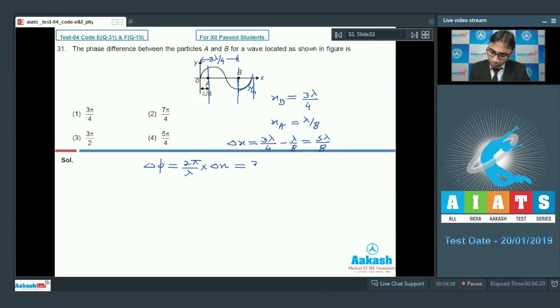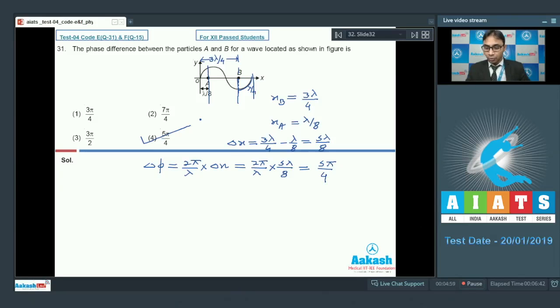So how much we will get? 2 pi by lambda into 5 lambda by 8. So when you solve, you will get 5 pi by 4. So this is our desired phase difference. So we can say that our option number 4 will be the correct choice.